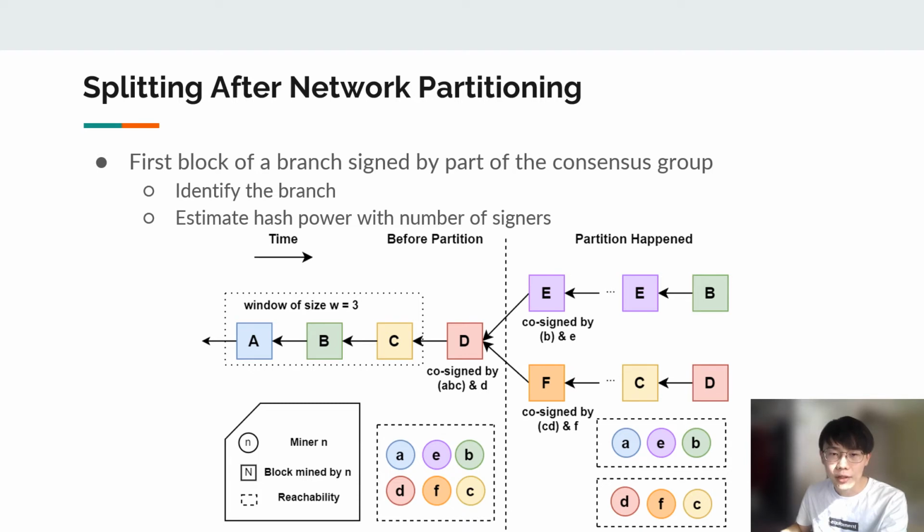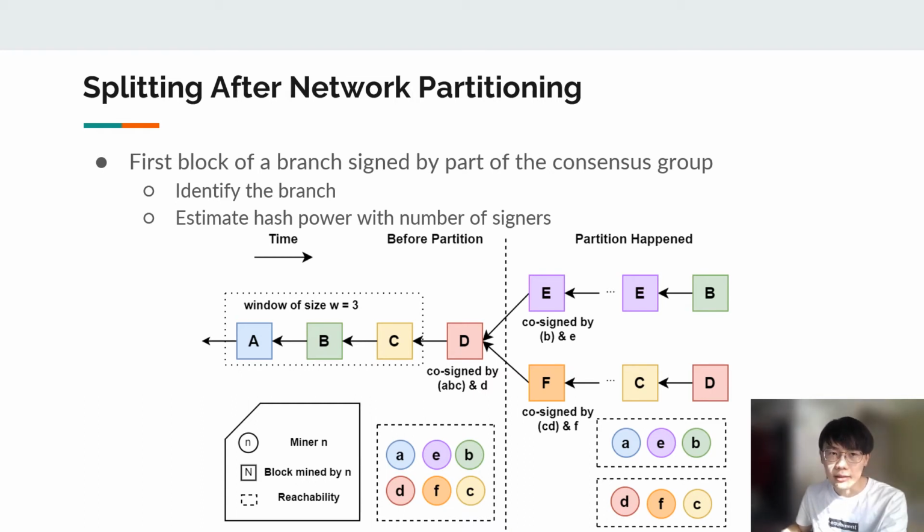For example, miners A, B, E are in one region after partition, and miner E mines a new block, capital E. The consensus group of E should be B, C, D, but now it can only reach B. So block capital E will be signed by only B. Now A, B, E can identify their branch with the signature of block E, and the branch size is 1, which has 1/3 of the consensus group.